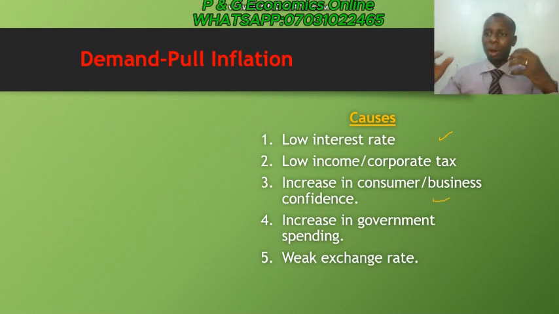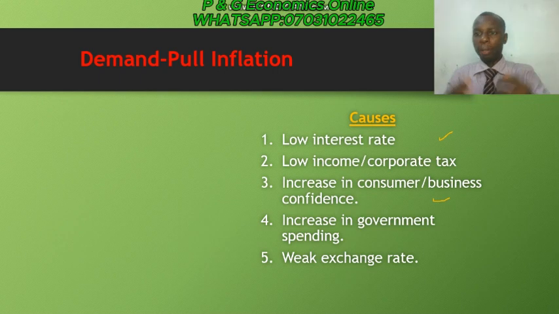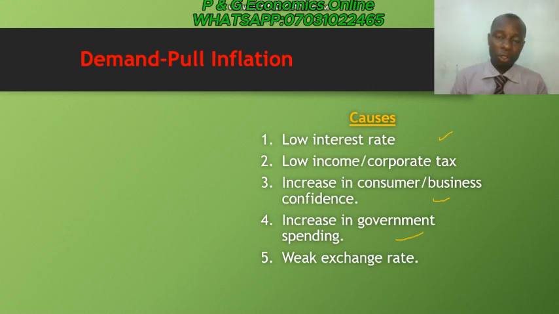Another one is the increase in consumer or business confidence. If consumers or businesses sense that the economy is doing very well, they will be willing to purchase more products. Another one is an increase in government spending. Government spends money whenever they make budgets, also on expenses. They build roads, they build bridges, they build schools, and other infrastructure.